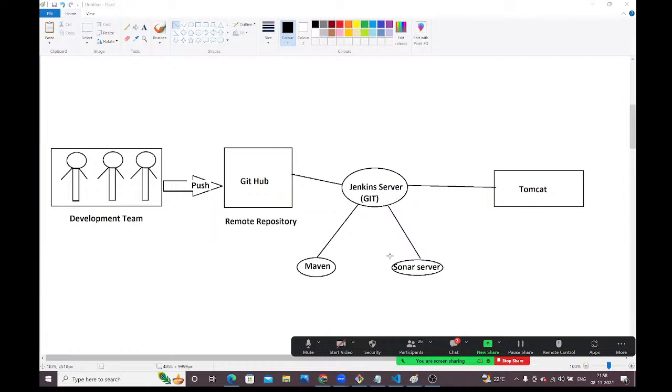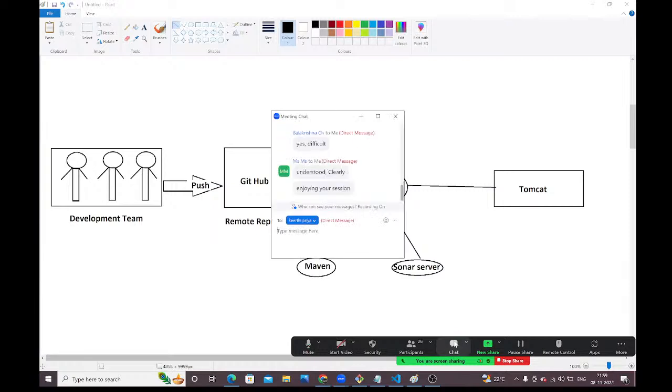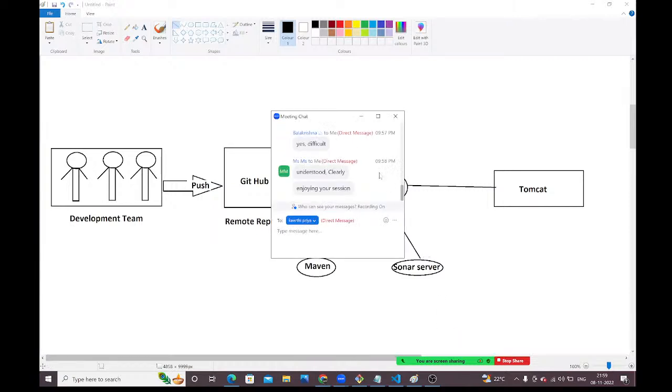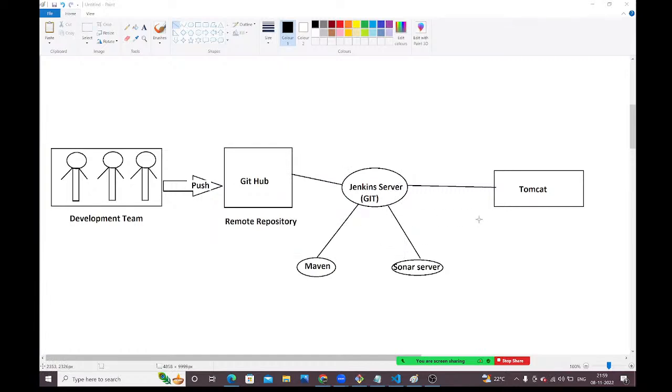See, guys. First, with only Jenkins we will see one example. After that, integrating Maven with Jenkins, we will see one example. After that, integrating Maven and Sonar with Jenkins, we will see one example. After that, integrating Maven, Sonar, Tomcat with Jenkins, we will see one example. After that, integrating Nexus with Jenkins, we will see an example. For each and everything, practically we will see the examples, guys. I will show each and everything practically. Don't worry. Here you guys are getting 100% subject, guys.